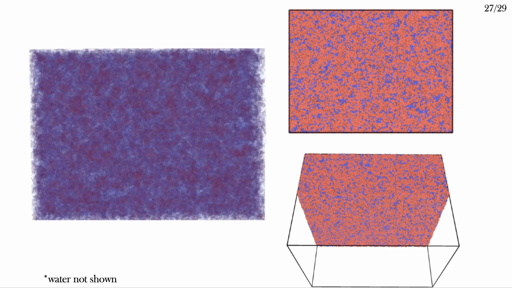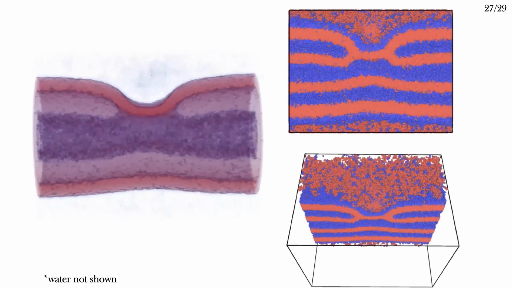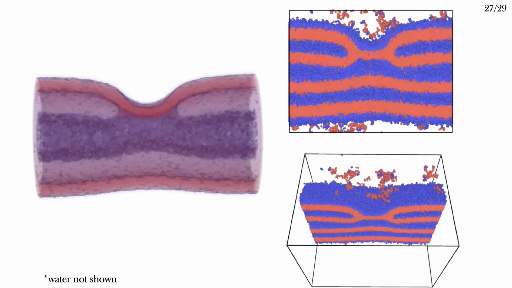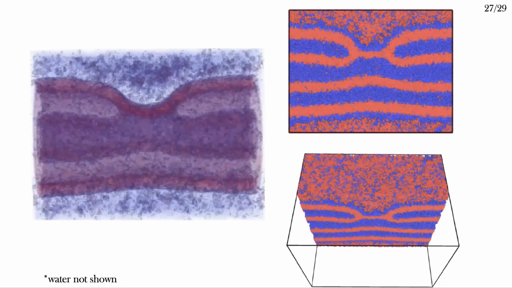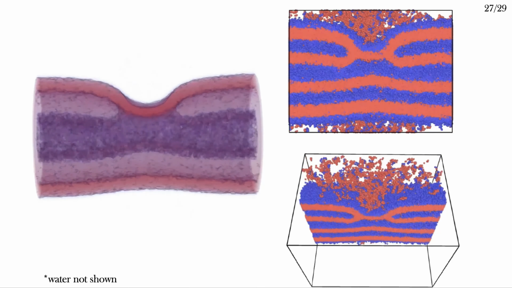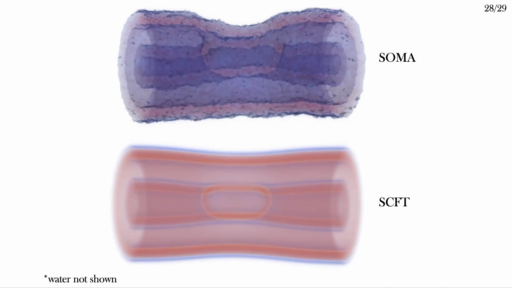Using a simulation software Zoma developed in the Muller group, I can run particle-based simulations that can be effectively mapped to the SCFT calculations. They include fluctuations since there are a finite number of interacting chains and the chains diffuse around, so follow a more realistic dynamical model. I initialize it by starting the molecules at random positions and then imposing the SCFT field on them to force them to assemble into the geometry that I want. I've glossed over a bit of the necessary fiddling around, like how I get the lipids to come in from far away, but these are the broad strokes. Once initialized, I can turn off the fields and simply let the system evolve.